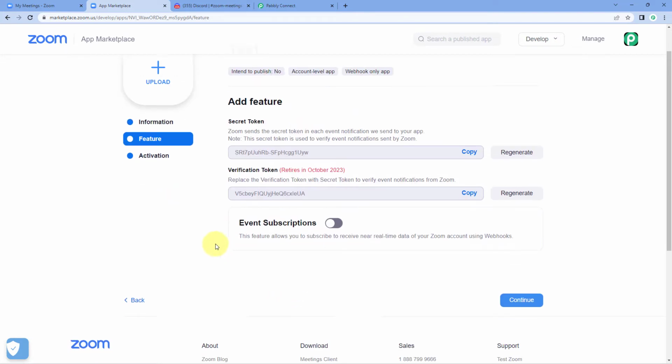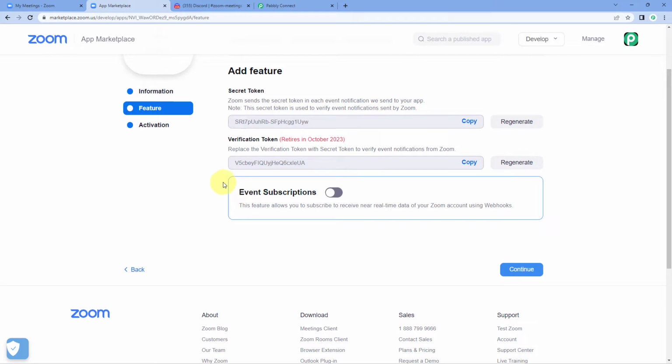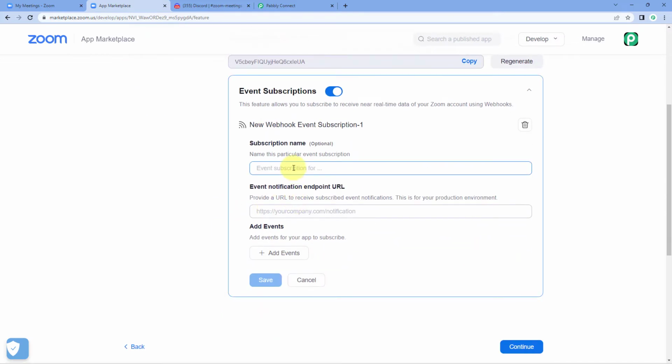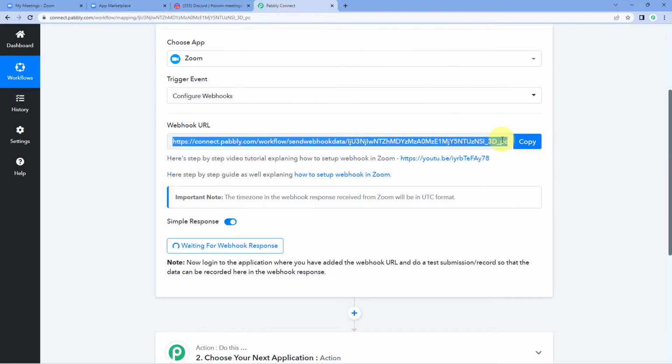Now we have to enter some event subscription. We have to enter some events, that for the happening of what event we want Zoom to send data to Pabbly Connect. So here just turn on this event subscription button, click on add event subscription, give this subscription a name. For example, I'll name it new meeting. Then it is asking us for the event notification endpoint URL. And here guys, in this event notification endpoint URL, we have to paste the same webhook URL which we have copied from Pabbly Connect.